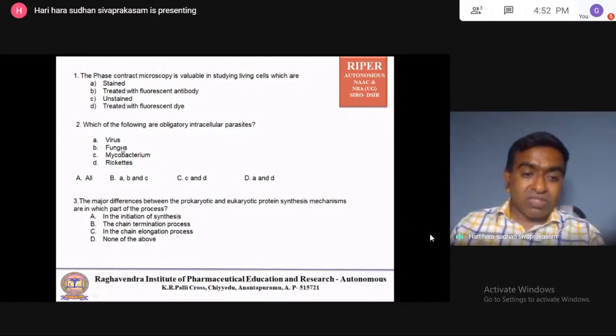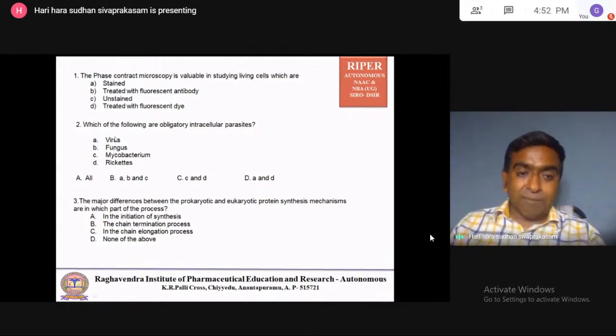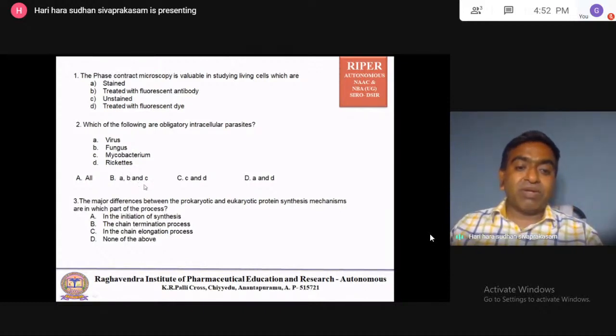Fungus can be grown in media, so fungus is not intracellular. So all will not come. A, B, C, D, all will not come. A, B, C also not coming, because fungus can be grown in media. C and D, here A is missing.